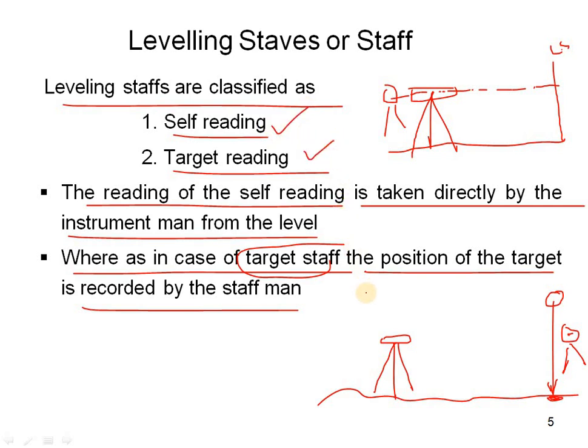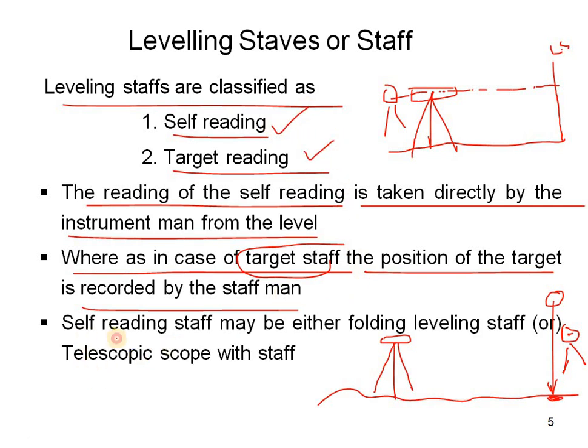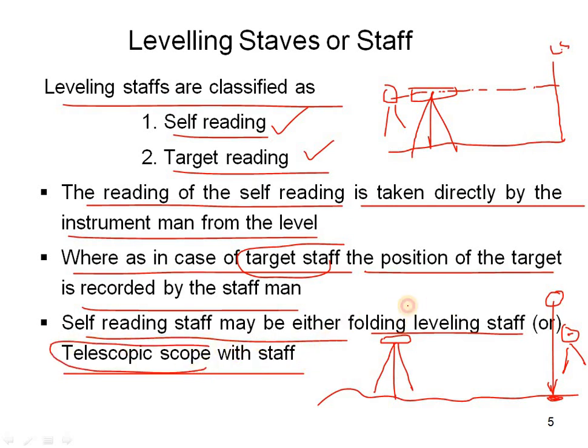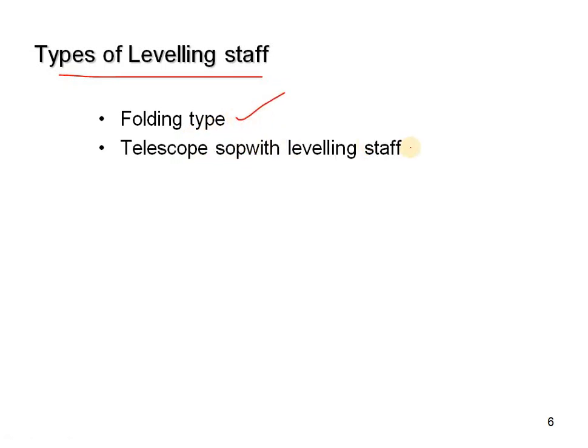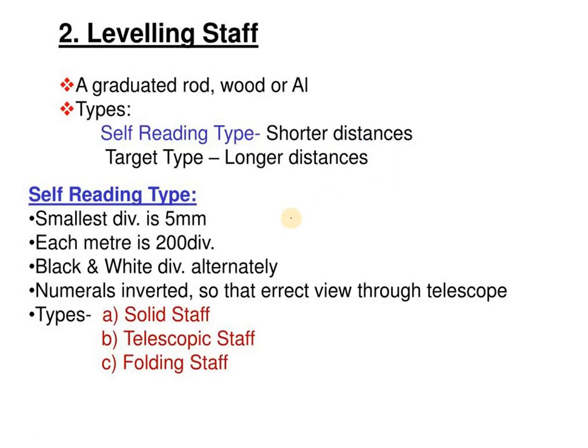We have divided the staffs like this. The self-reading staff may be either a folding leveling staff or a telescopic staff. We are using the telescopic staff; the folding staff is used very rarely. The types of leveling staffs are folding staff, telescopic leveling staff, and aluminium telescopic staff.